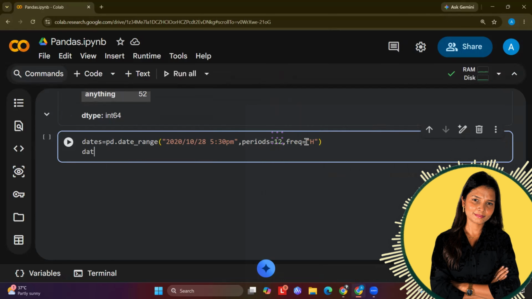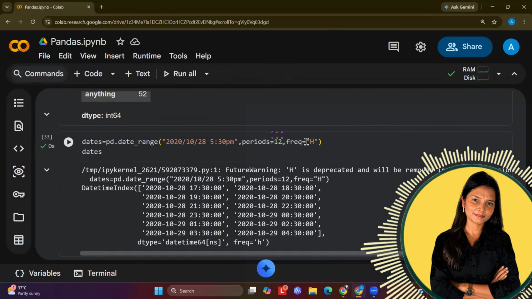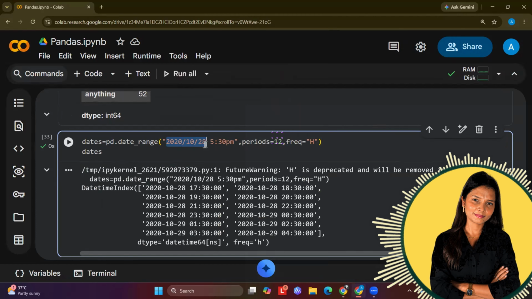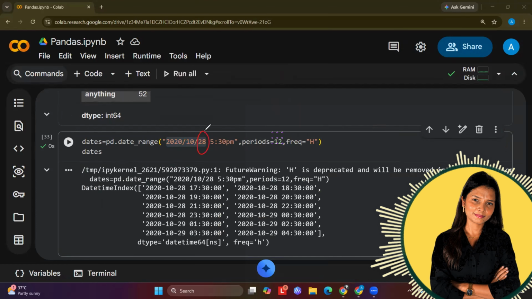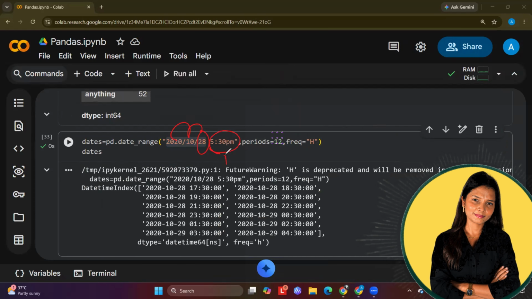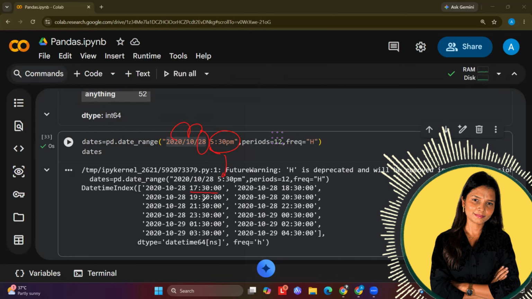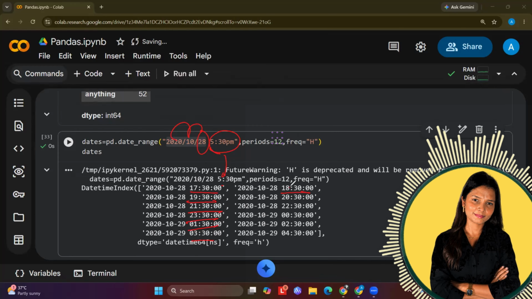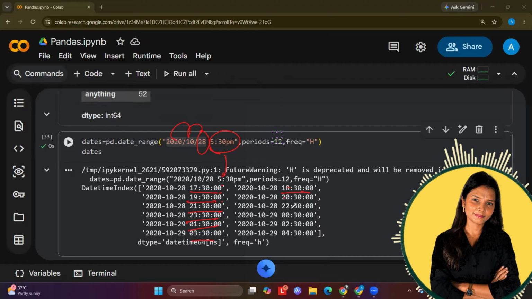Now, if I say dates, it will generate something like this. Now you can see 2020-10-28, which is 28th October 2020, and after every 1 hour it gives us 5:30, 6:30, 7:30, 8:30, 9:30, 10:30, and so on. So basically a 1 hour gap.